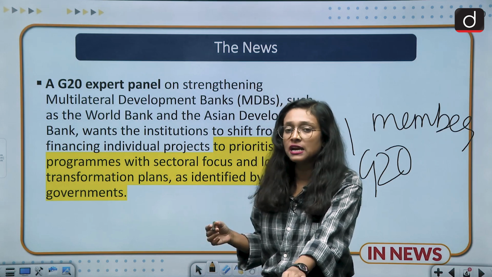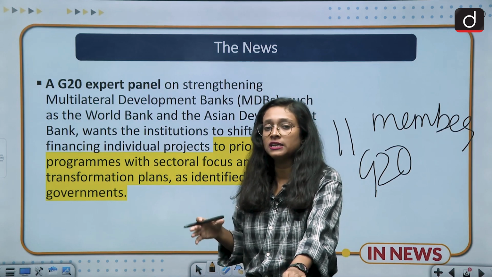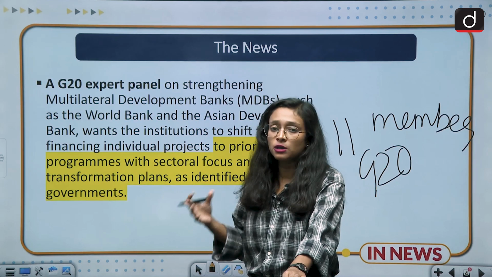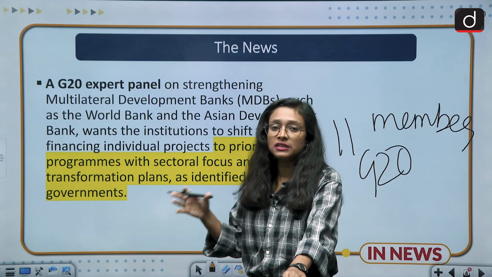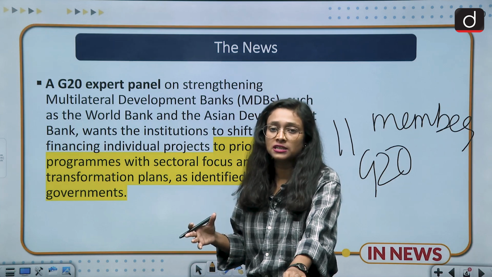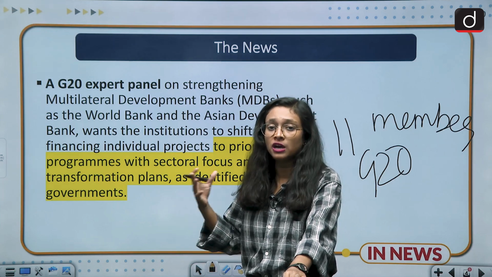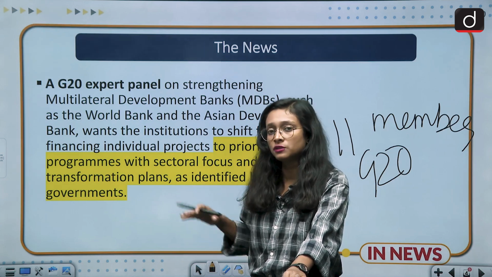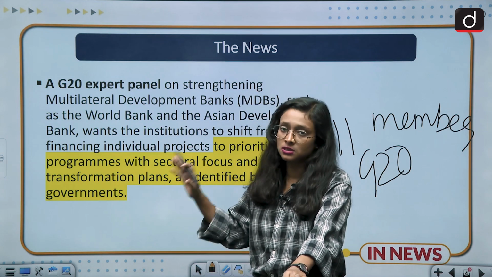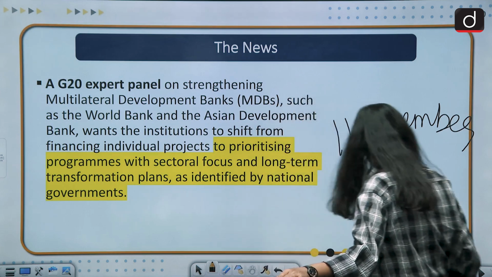The second news is that recently in Morocco there was the annual meeting of the IMF and World Bank. In that annual meeting, they also decided what reforms are required for the IMF and the World Bank. These are the two news items associated with this topic. That's why we are discussing it. So moving to the next slide.